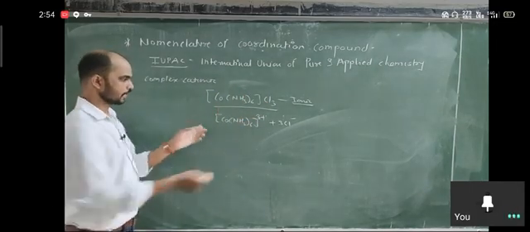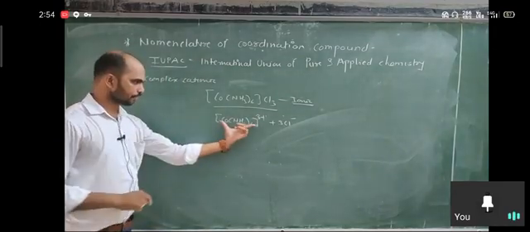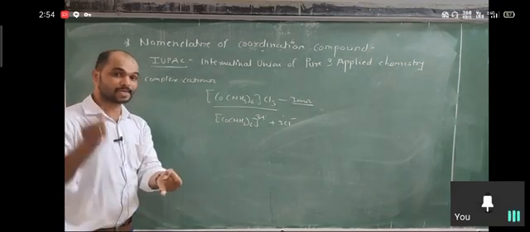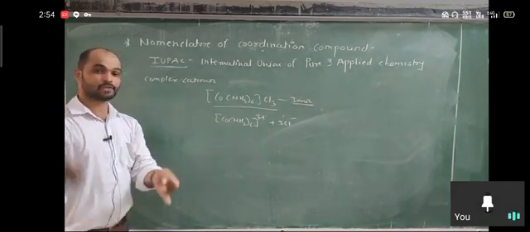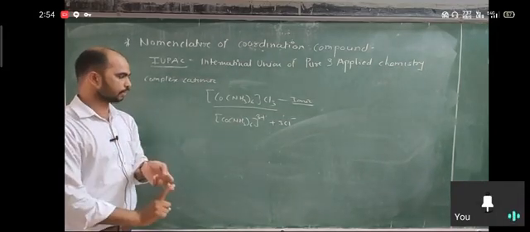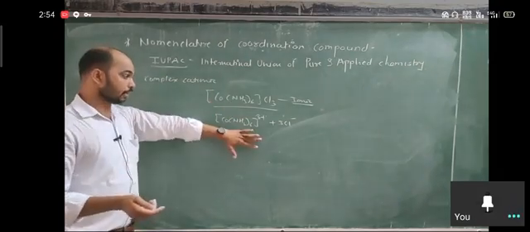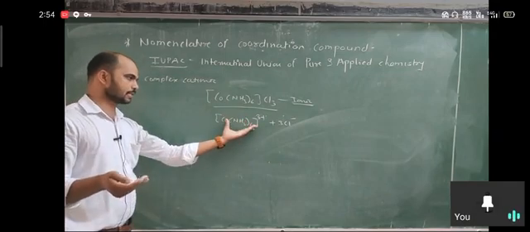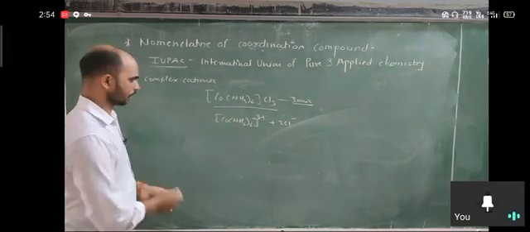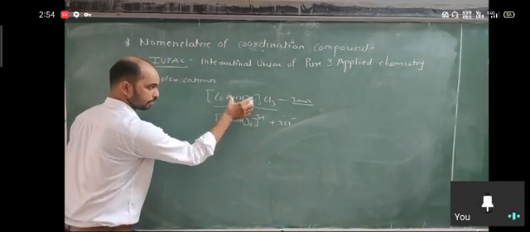But in complex there are two things, ligand and metal ion. So when we write the name of complex, first of all we write the name of ligand, then we write the name of metal, then we write the oxidation state. Okay. It is the order: ligand, then metal, and then oxidation state. If the ligands are of different types, it is a later rule. So here we start the name from this. In that part, the ligand is written first.